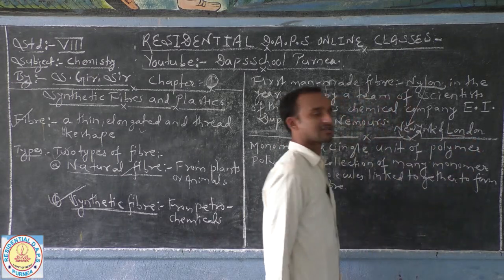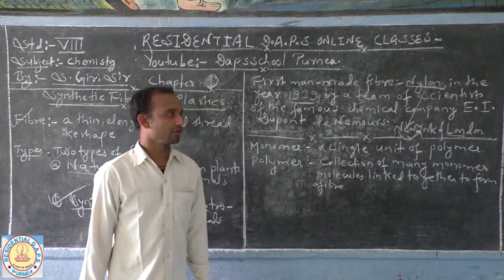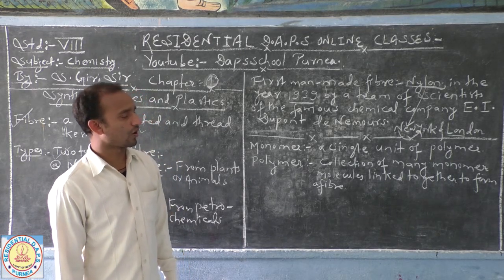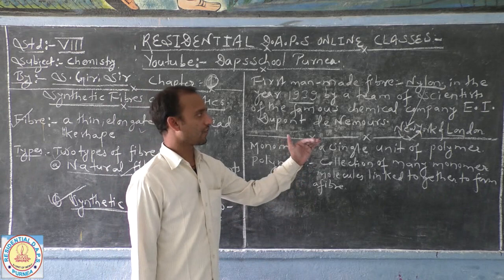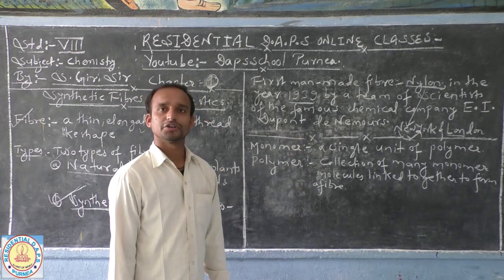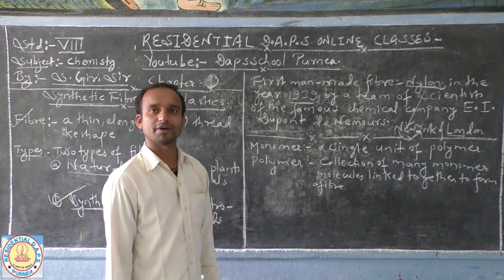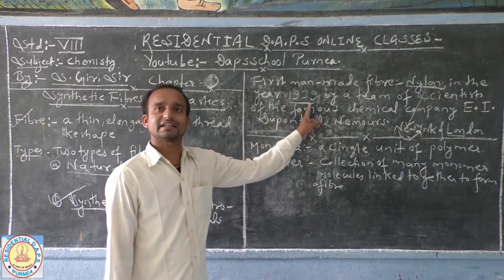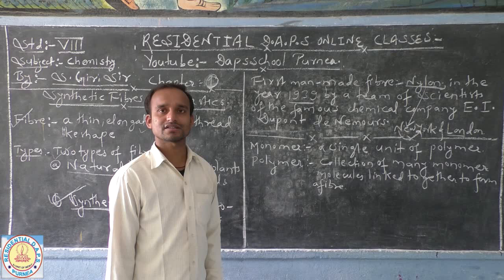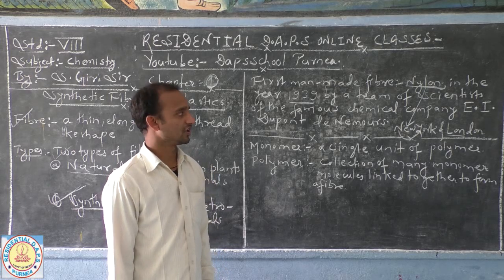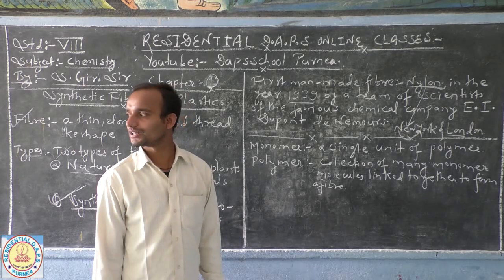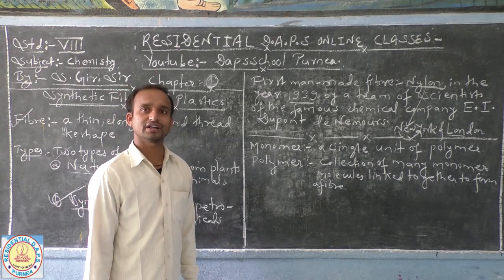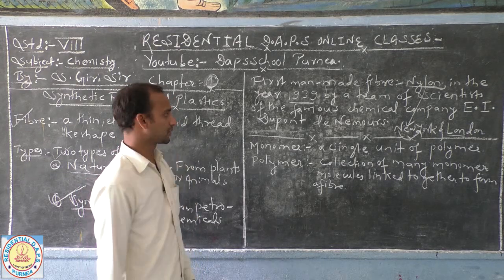So the scientists from New York and London worked together very hard and finally achieved a new synthetic, man-made fiber in the year 1939, and they gave it the name nylon, meaning New York and London, because it was manufactured by scientists from two different places. Got the point?